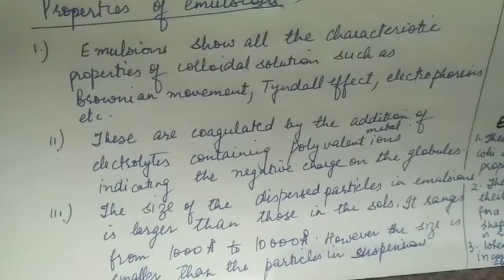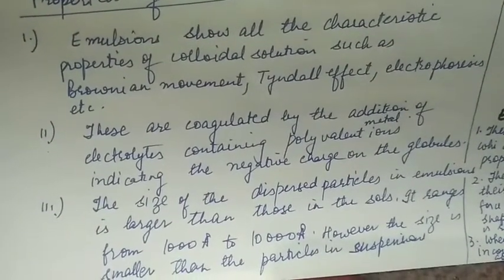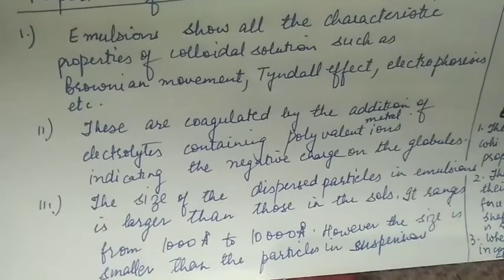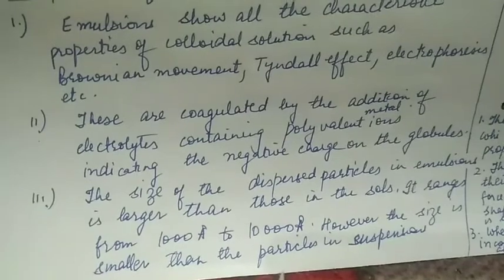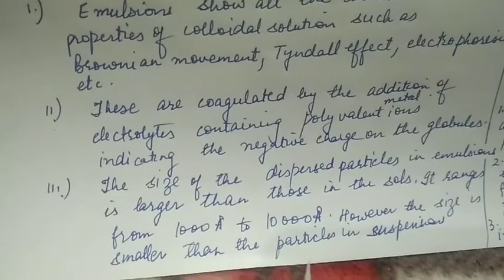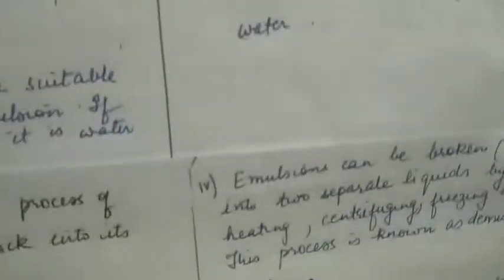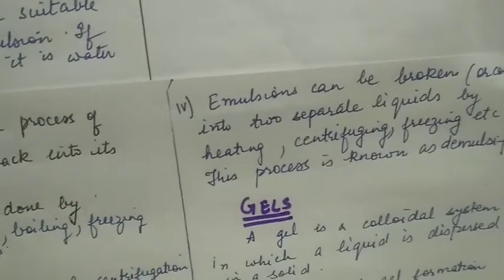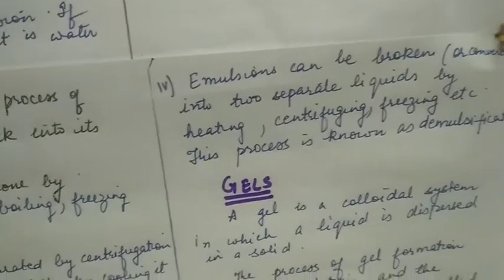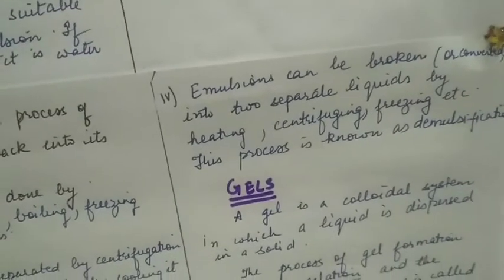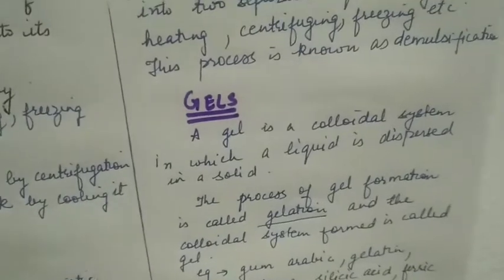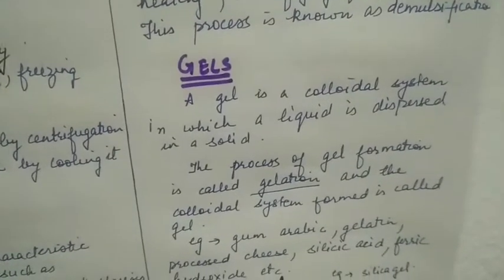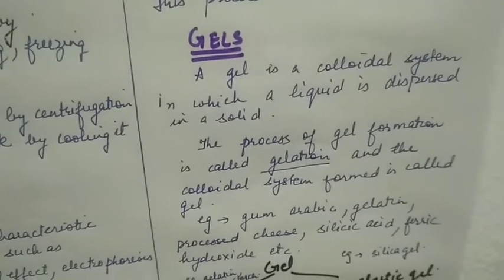The size of dispersed particle in emulsion is larger than those in the sols. It ranges from 1000 angstrom to 10,000 angstrom. However, the size is smaller than the particles in a suspension. Emulsions can be broken or converted into two separate liquids by heating, centrifuging, freezing, etc., and the process is known as demulsification. Gels. A gel is a colloidal system in which liquid is dispersed in a solid.